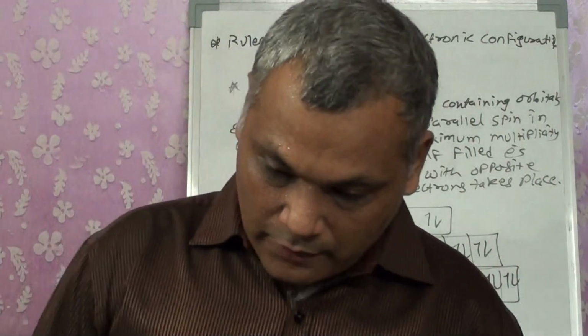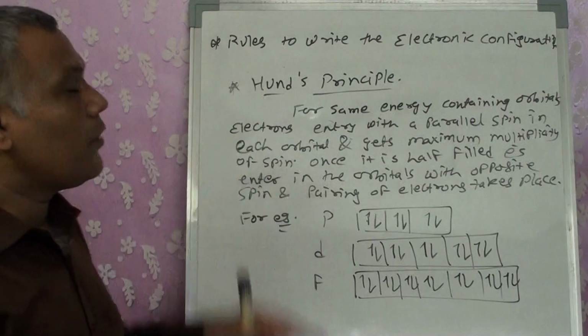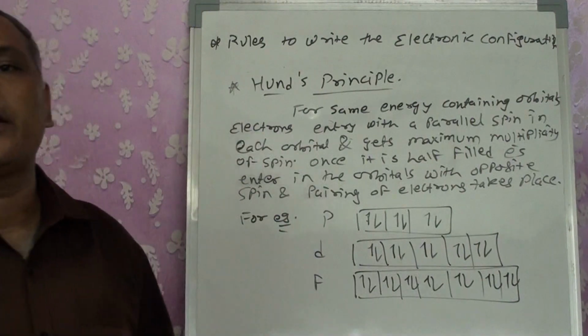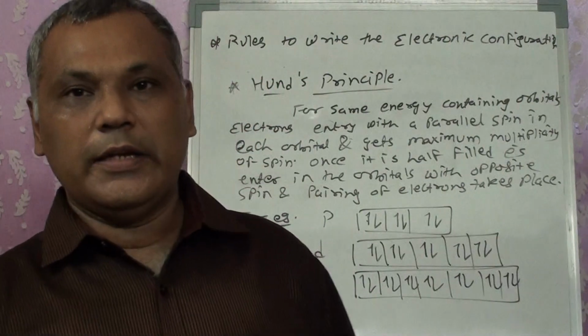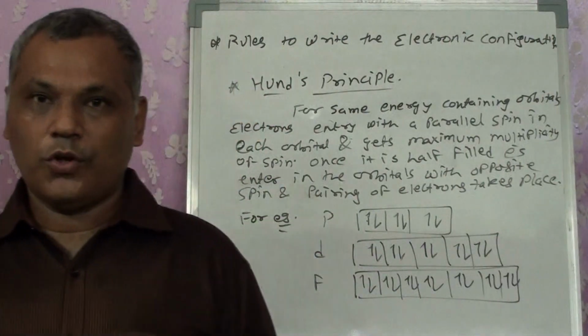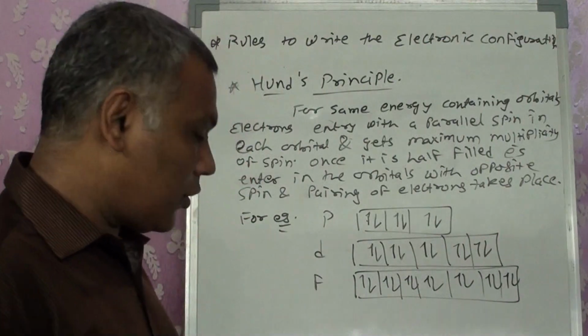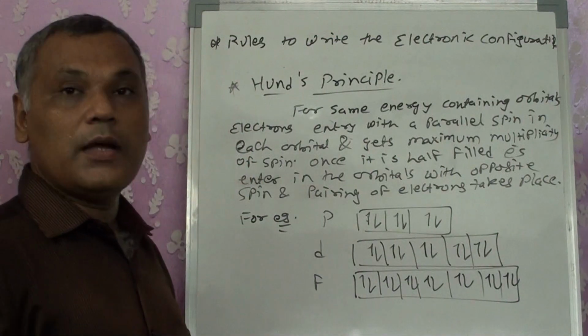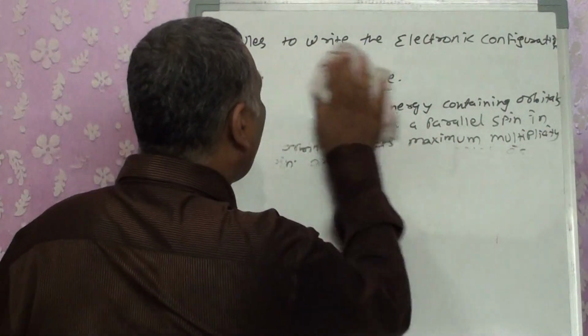So if we want to write the electronic configuration for any given atom, all 3 rules should be implemented at a time. If any one of them has been violated, the electronic configuration is wrong. So let's now write the electronic configuration of a few of the atoms. You can write the electronic configuration of all the atoms.